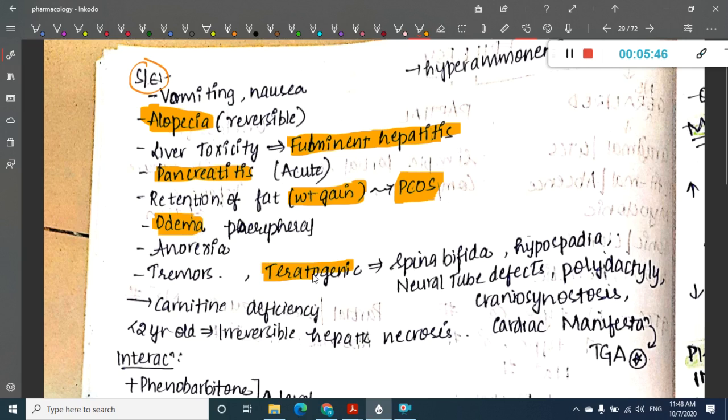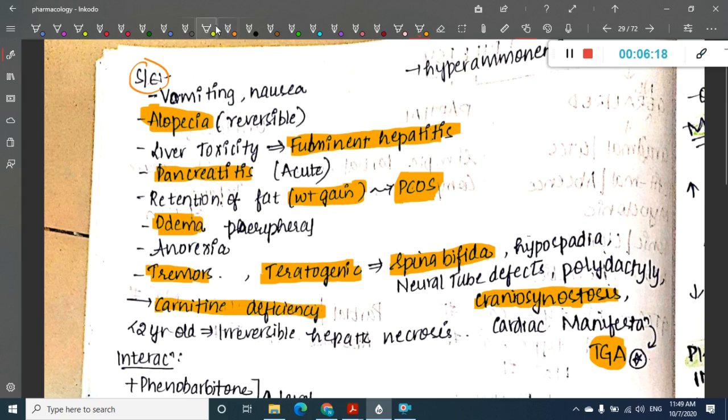Among the teratogenic effects, which is the most common manifestation? The most common manifestation is spina bifida. If you were asked what is the most common cardiac manifestation, it is transposition of great arteries. It can also cause craniosynostosis. So these are the different side effects, especially teratogenic side effects of valproate. Valproate also results in tremors and carnitine deficiency.